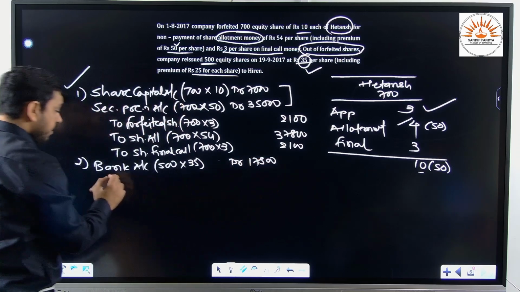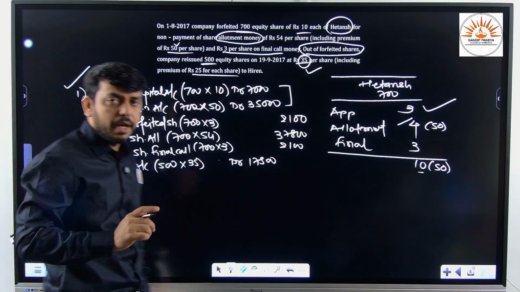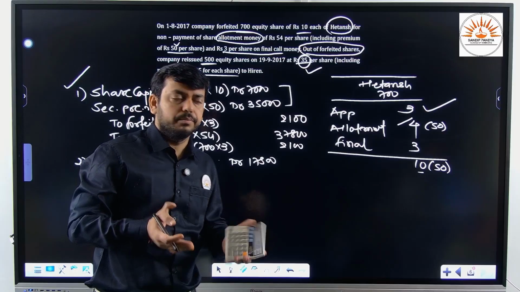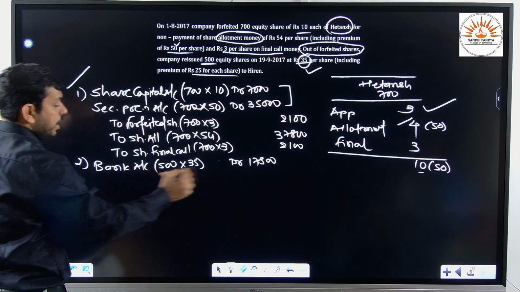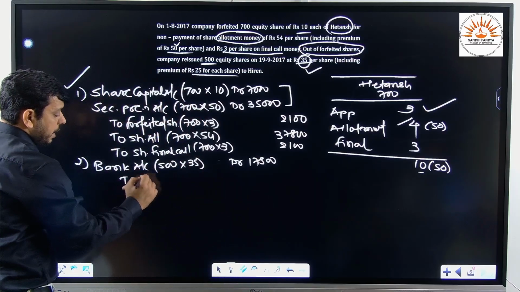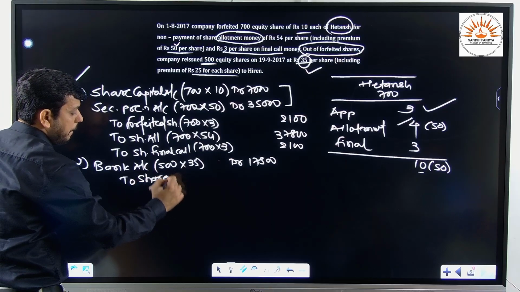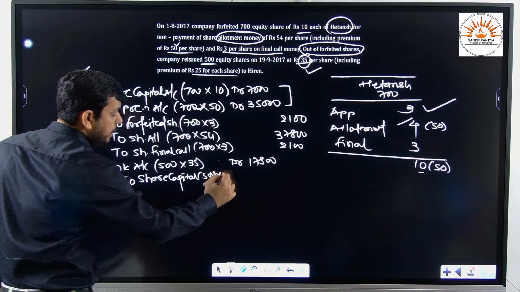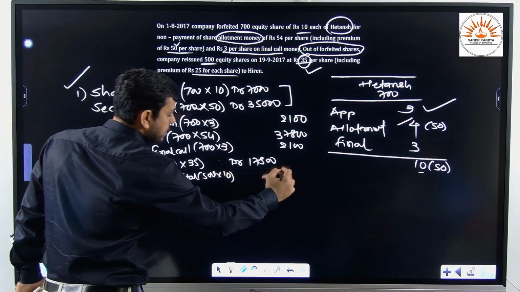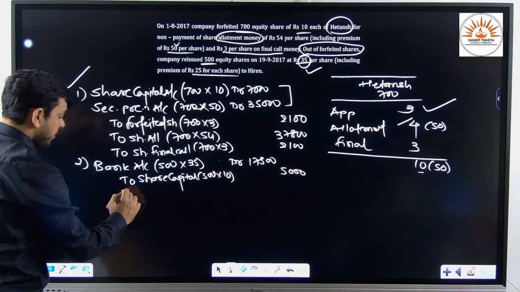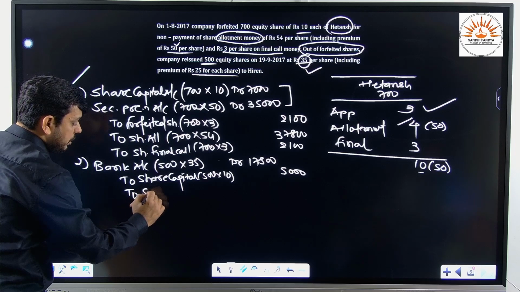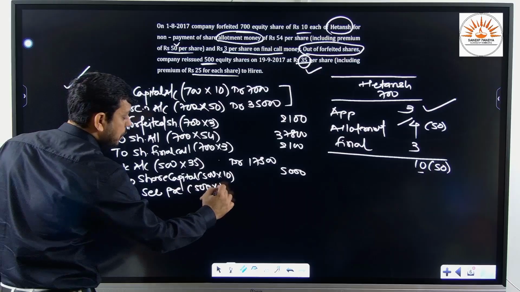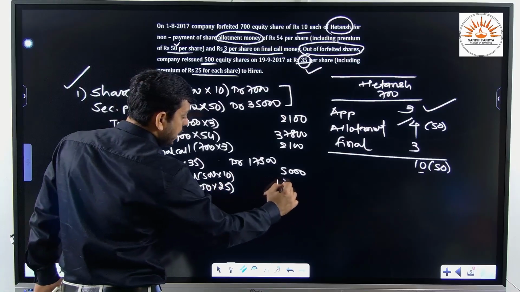Now see, shall we debit the forfeited share account? No. Why? Because we are not giving any discount to the new issuer. So bank account debit we have done. To share capital account, that is 500 into 10, that is rupees 5,000. And finally we shall credit security premium, that is 500 into 25, that is 12,500.